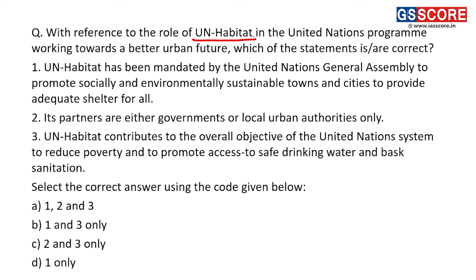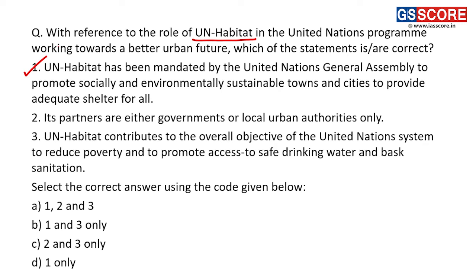First statement, UN Habitat has been mandated by the United Nations General Assembly to promote socially and environmentally sustainable towns and cities to provide adequate shelter for all. Right, so this is the mandate of UN Habitat Organization. Right, so first statement is a correct statement.